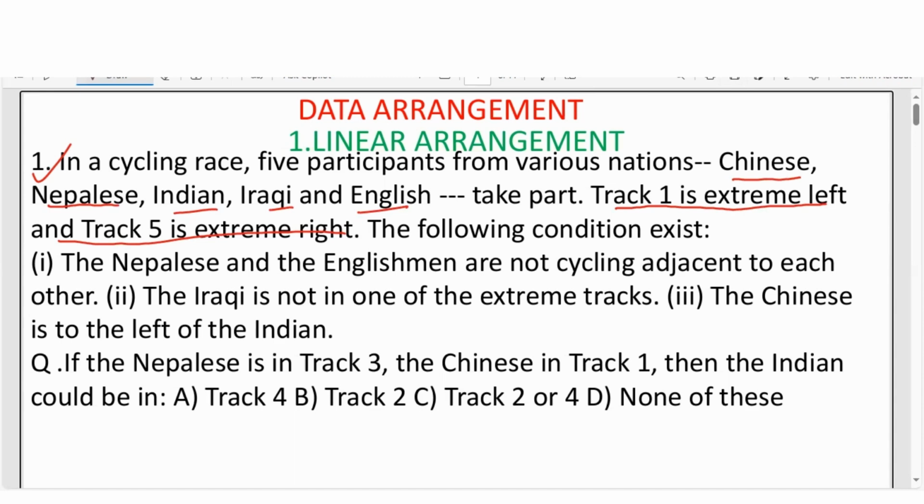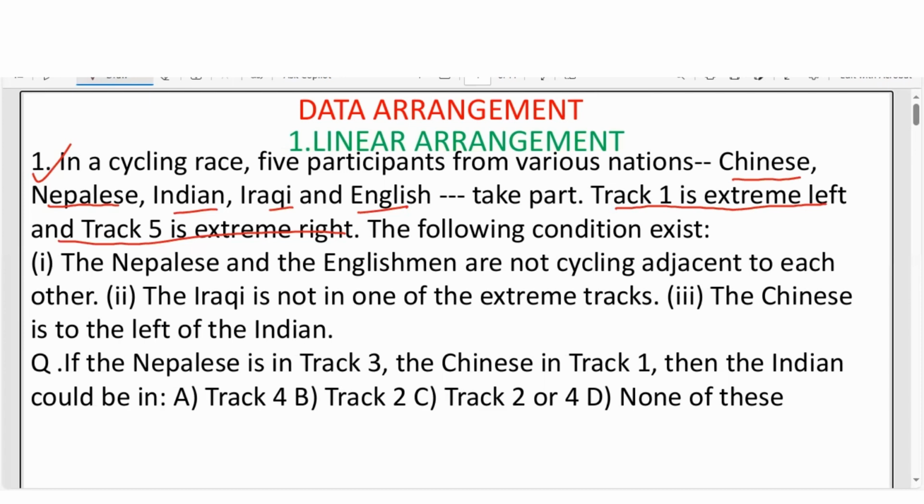So the question is what? If the Nepalese is in track 3 and the Chinese in track 1, then the Indian could be in which place? That is track 4, track 2 or 4, or none of them. So for this type of question, most important is what? You read the question carefully and then make a sketch. So here the question is what?